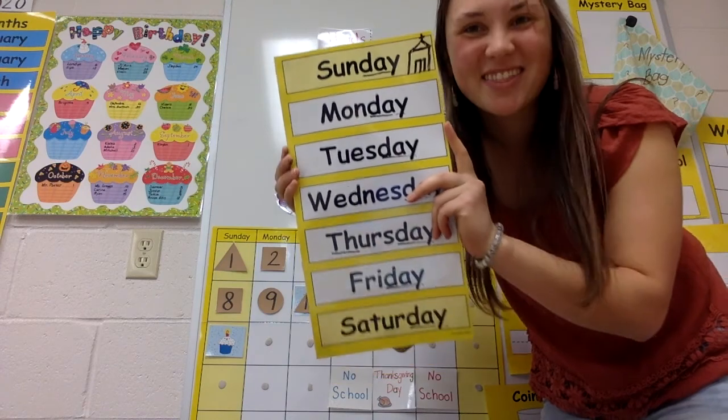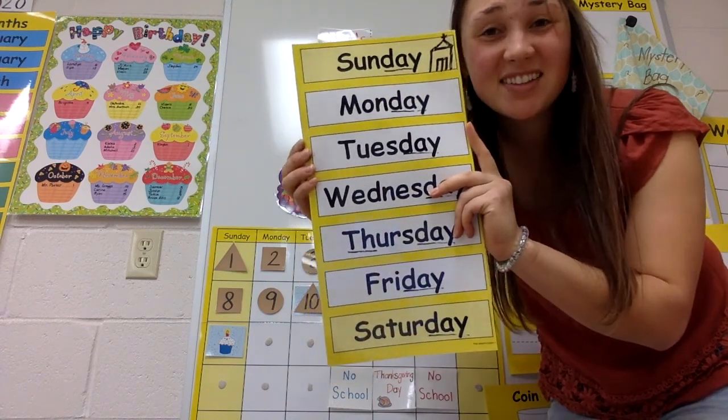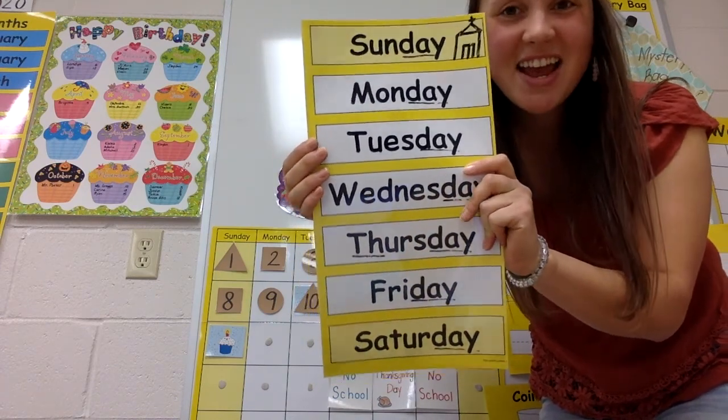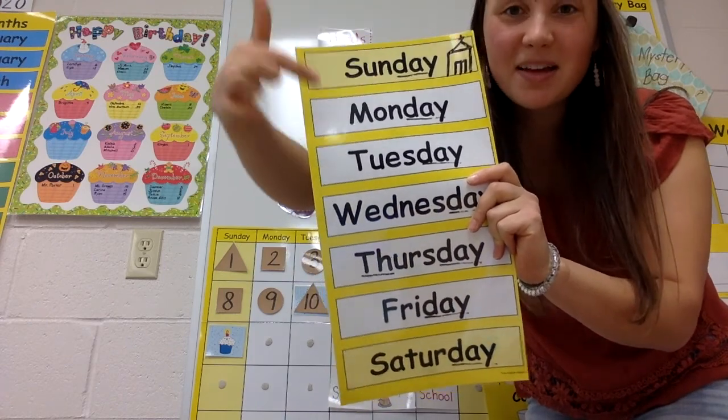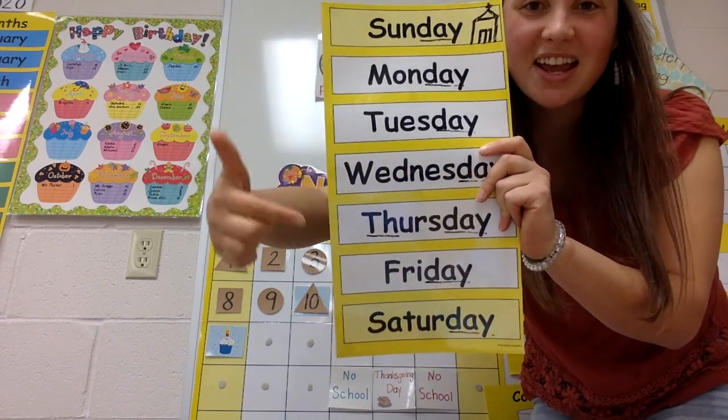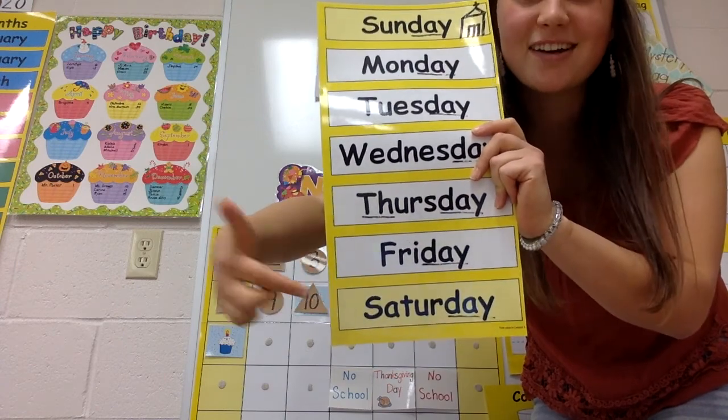Here we go. There are 7 days in a week. Sunday, Monday, Tuesday, Wednesday, Thursday, Friday, Saturday.